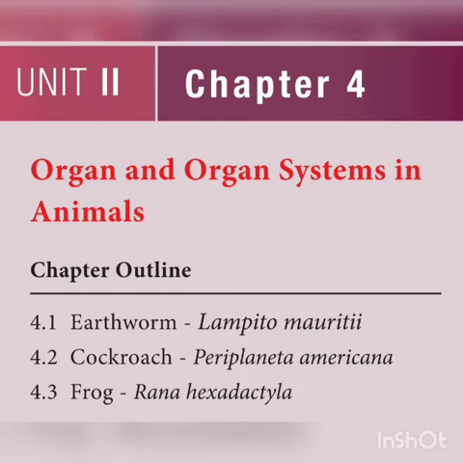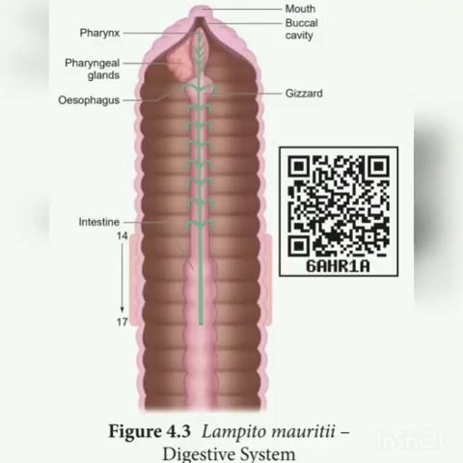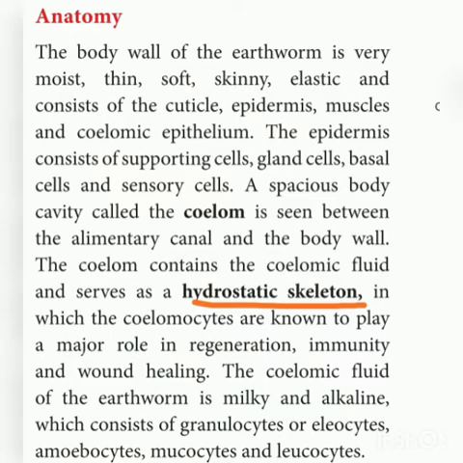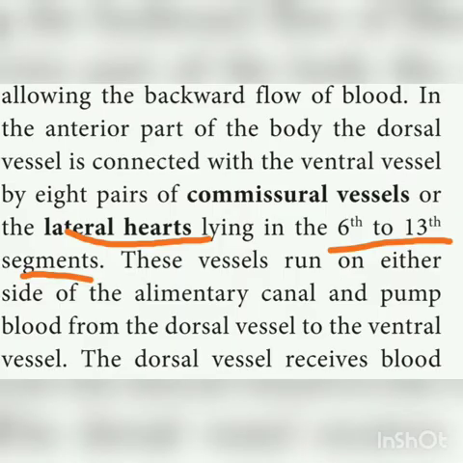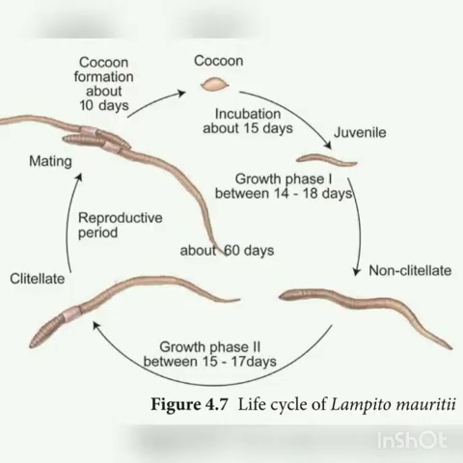And in chapter 4, organ and organ system of animals, you have to revise all the digestive systems of the animals given: earthworm, cockroach, frog, pigeon, etc. Digestive system is very important. And then in earthworm, you have to know what is meant by hydrostatic skeleton and what are lateral hearts. Lateral hearts are present in the circulatory system in earthworm, that you have to read. And then the life cycle of earthworm is also a very important thing.